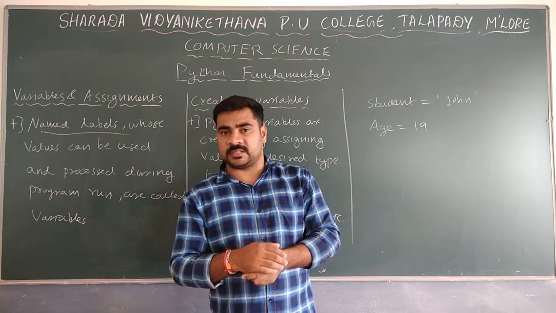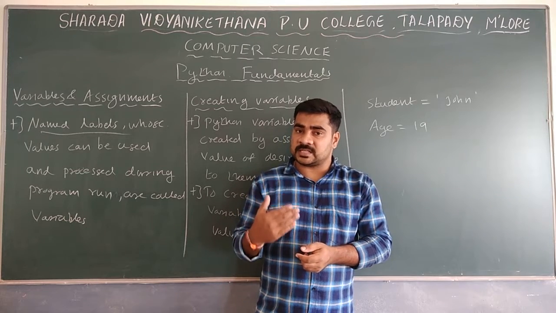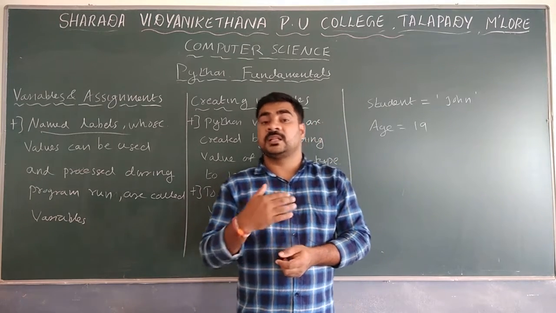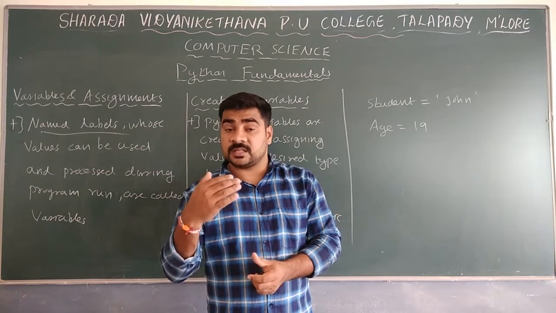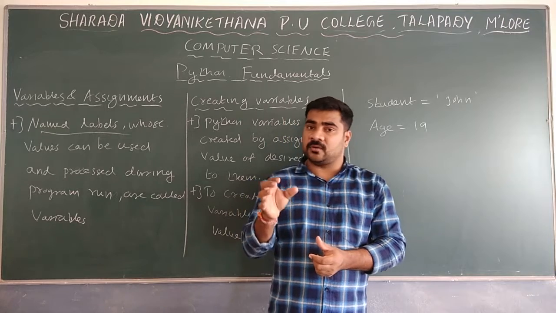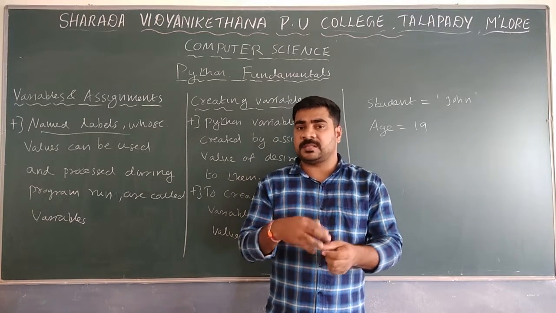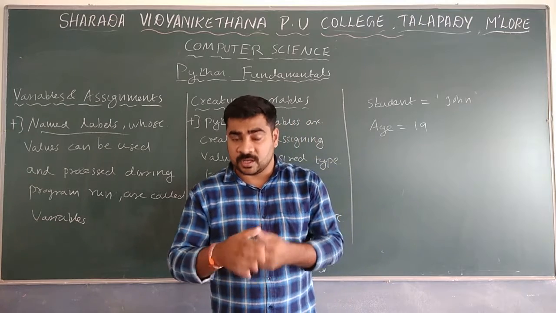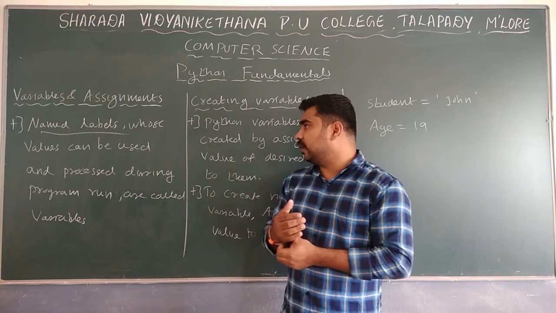We discussed constants in the previous session. A constant means that throughout the program the value which is assigned will not change; it stays the same. But a variable is not like that. If you assign a particular value to a variable, it can be changed during program execution. The value can be changed. That is known as a variable.